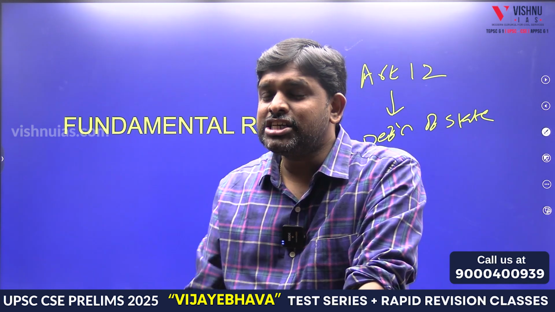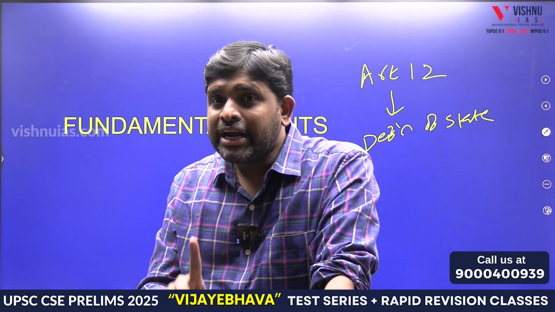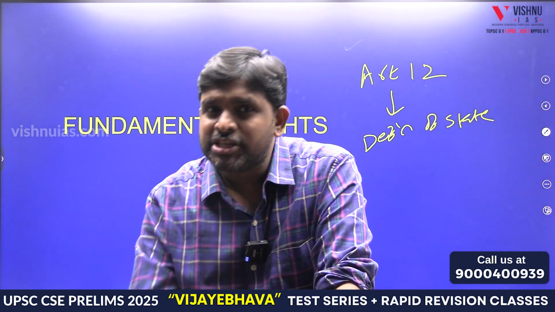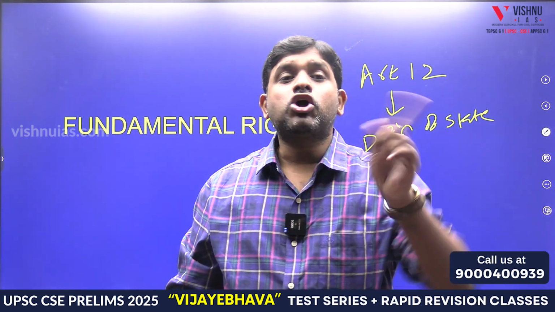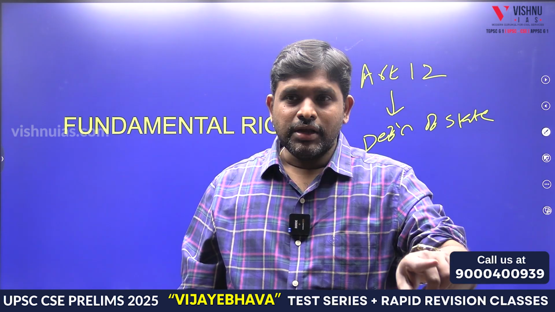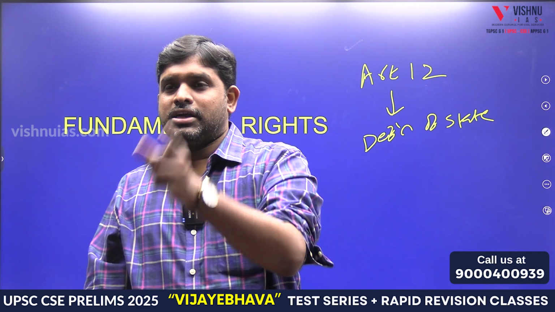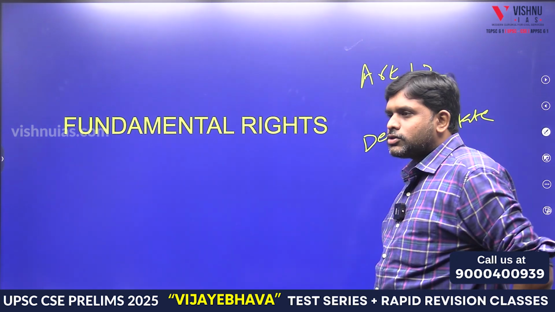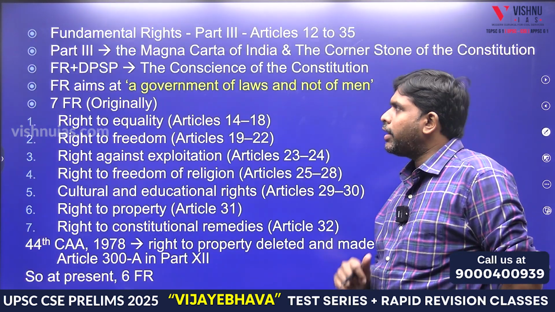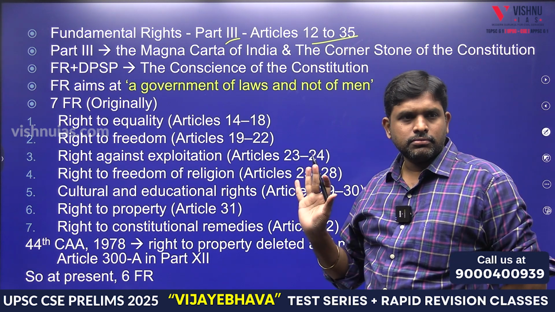Then how a judicial judgment will be violating fundamental rights of an individual? So state means it is only the judicial administration, the members of judiciary, but not the judicial pronouncements. Judgments are not called as state. Judges and the judicial administration is called as state. So this comes under Article 12. Part 3, 12 to 35.